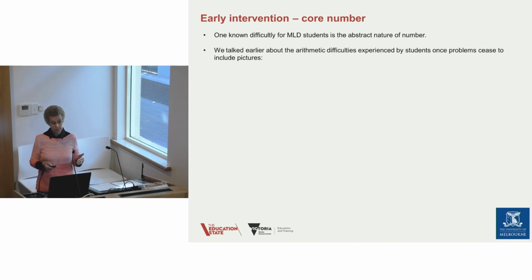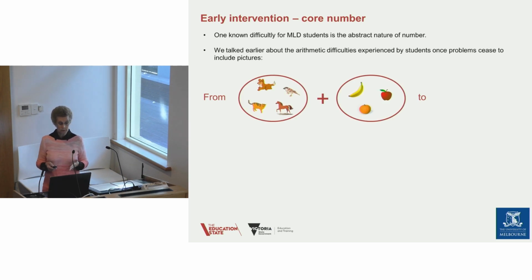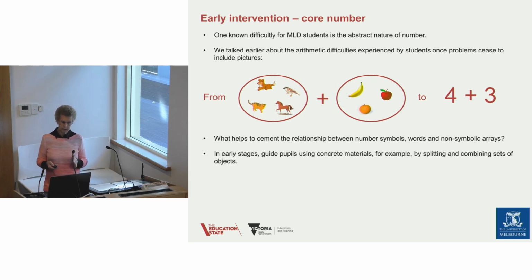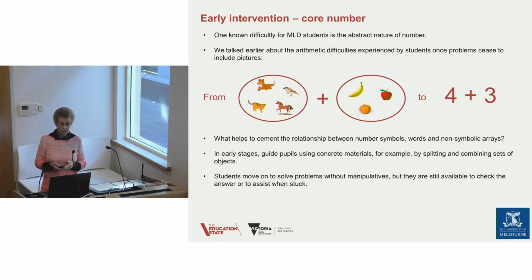So one known difficulty then is this abstract nature of number. And we talked earlier about the arithmetic difficulties experienced by students once problems cease to include pictures and move to symbols. So what helps cement this relationship between number symbols, words, and non-symbolic array? In the early stages, guide pupils using concrete materials, for example, and then use them to split and combine sets of objects.